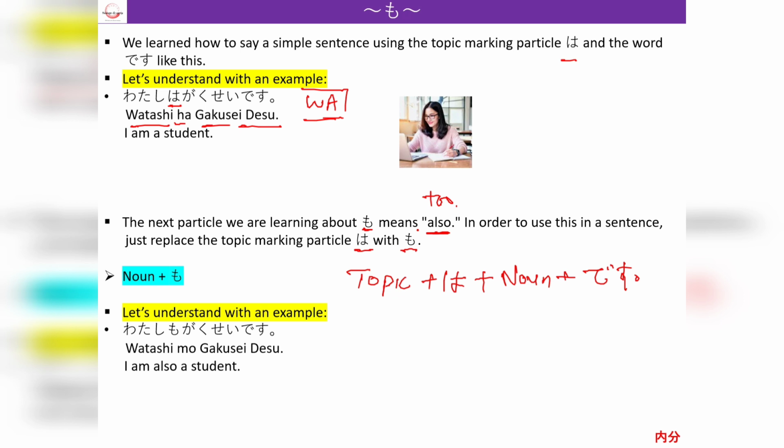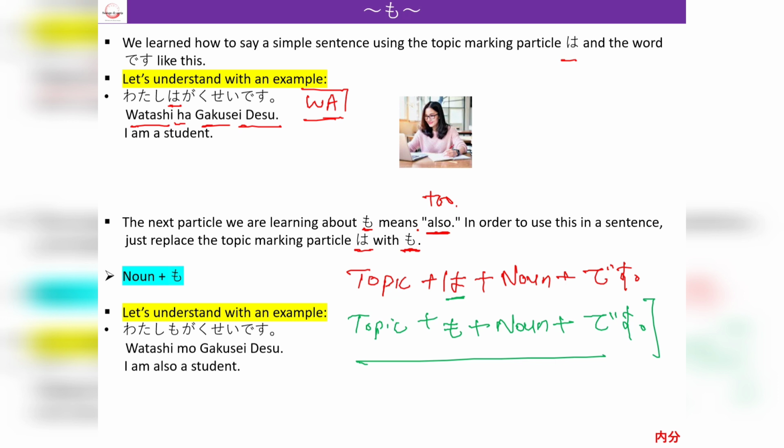So if we want to use this particle, then our new sentence pattern will be topic plus wa will be replaced with mo plus noun plus desu. So this will be our new sentence pattern, and the translation will be like this: Watashi mo gakusei desu.